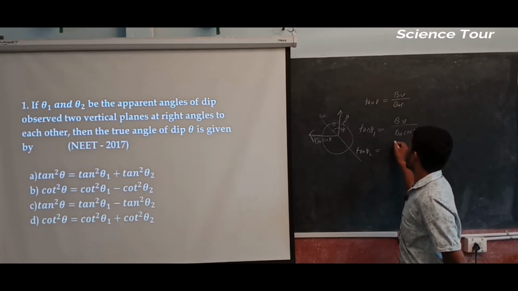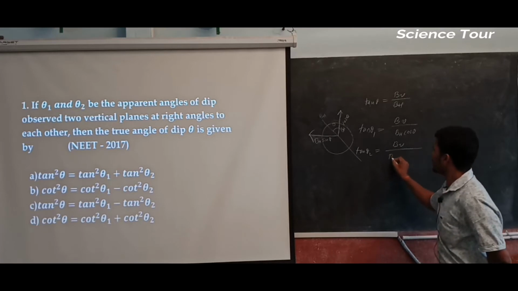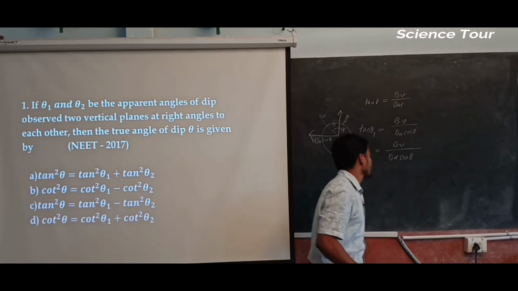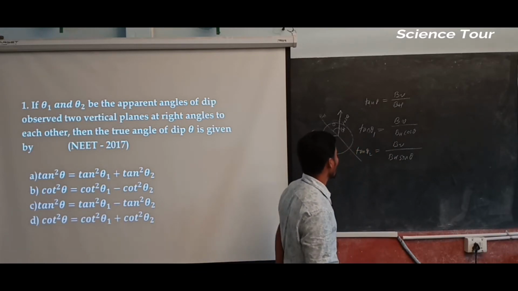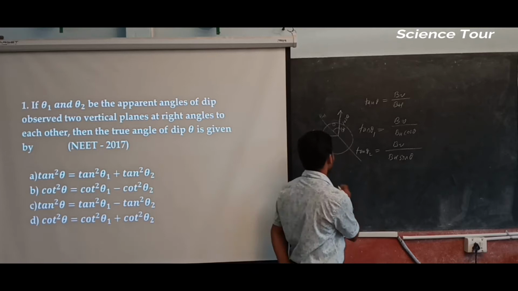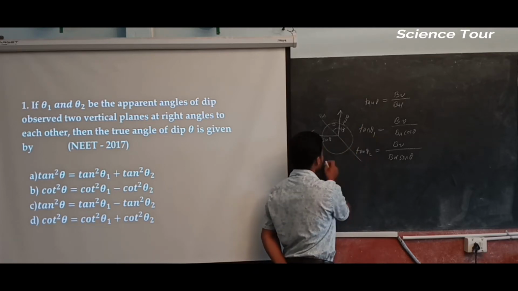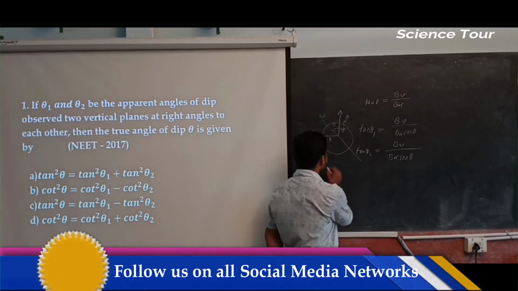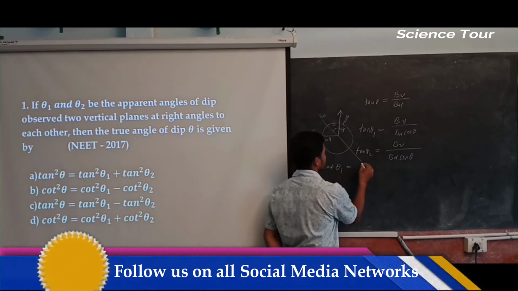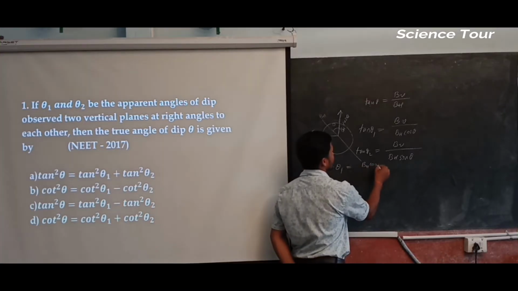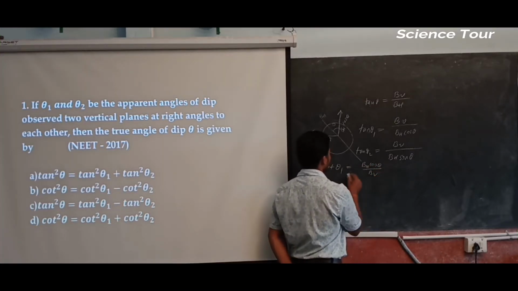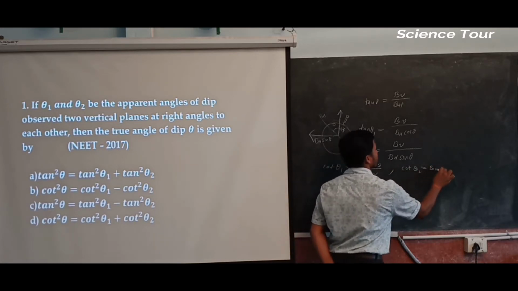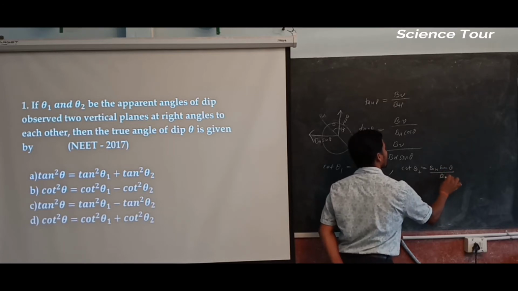So theta 2 you are going to get as vertical component divided by BH sin theta. Next, what are we going to get? Okay, now from these equations you can write down that BV is equal to BH cos theta, isn't it? You can write cot theta 1, which is equal to BH cos theta divided by BV, and cot theta 2, which is equal to BH sin theta divided by BV.